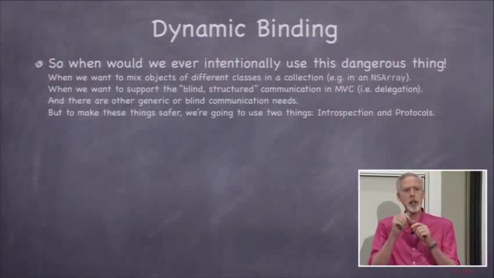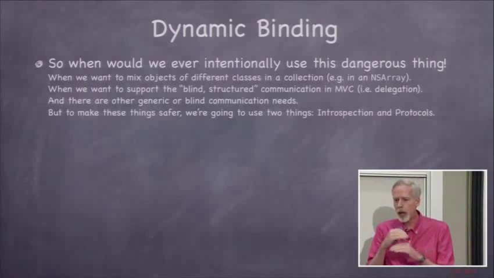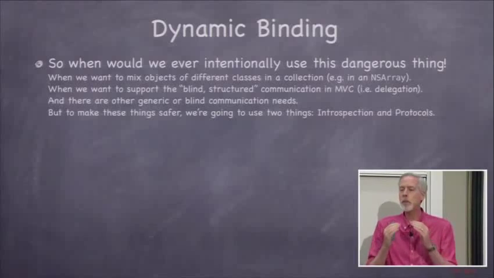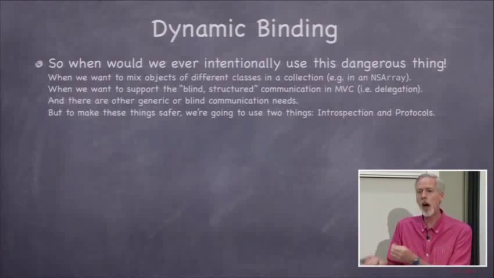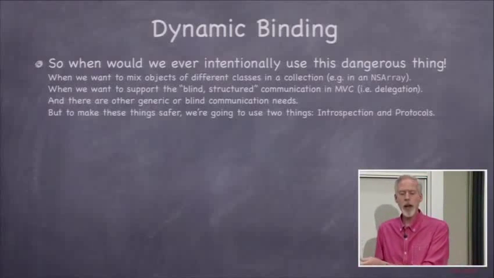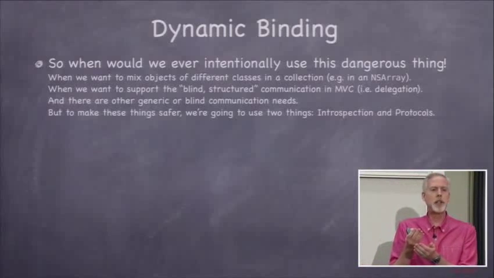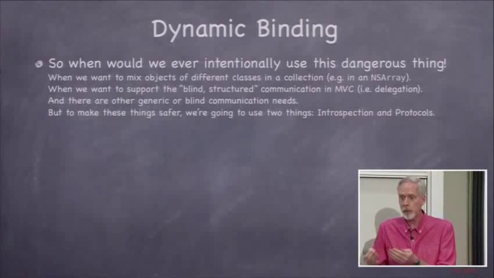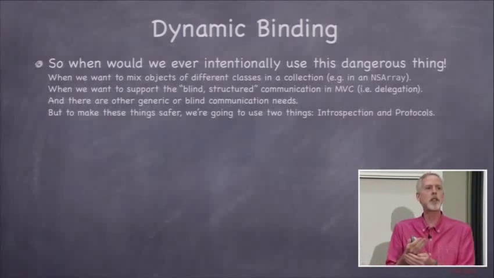The second one is, remember in the MVC talk, I talked about all this blind structured communication, the blind communication. Well, to have blind communication, you've got to have pointers to objects of types you don't know. There's no way that the view can send the target action thing to the controller without knowing the class of the controller, unless the view can have some kind of pointer to a controller that it doesn't know the type of.